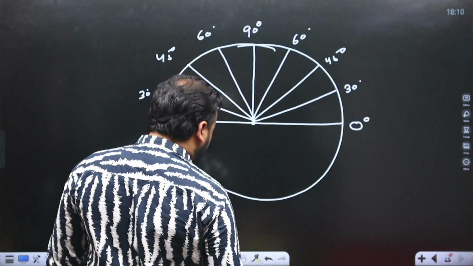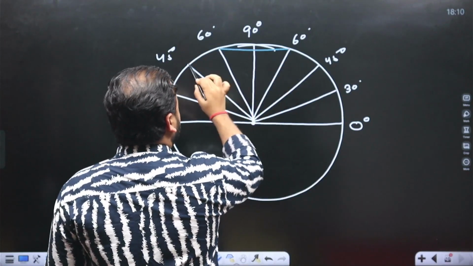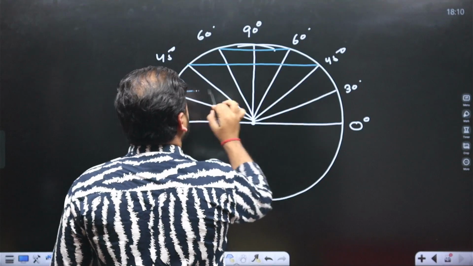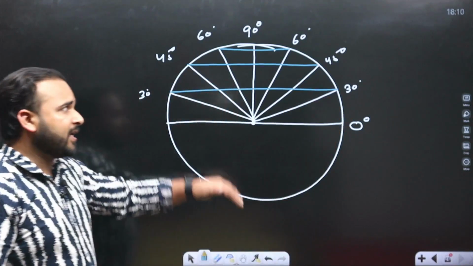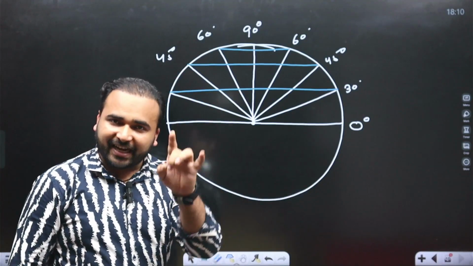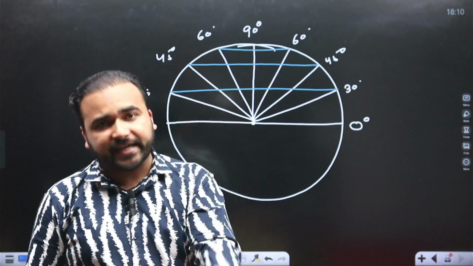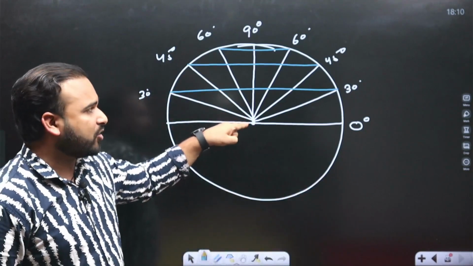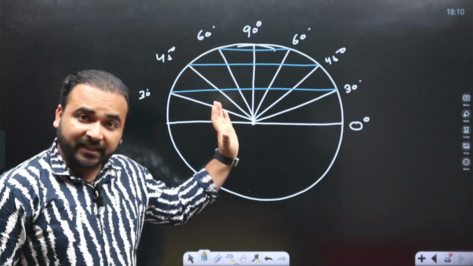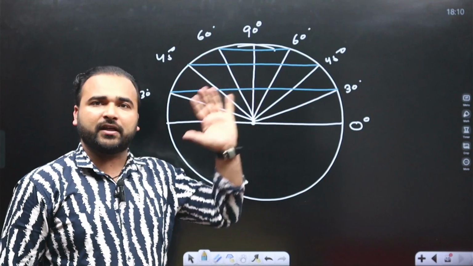If we connect all these angles like this, these lines become latitude. So latitudes are the angles or angular distance from the center of the earth, not the lines. These are angles from the center of the earth.